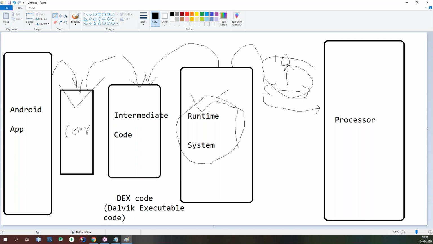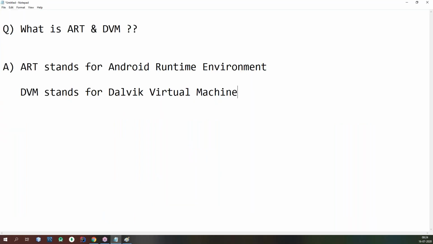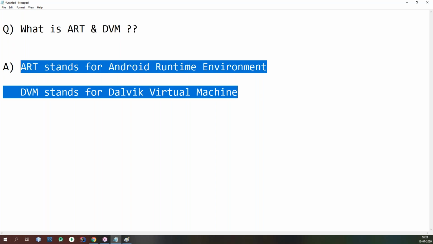Remember the point here: how Android execution works, the story behind what is ART and JVM. Let's come back to our point. I already told you that an Android application can be developed in either the Java or Kotlin programming language.